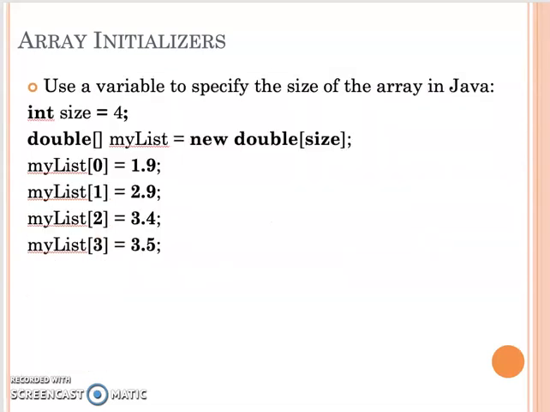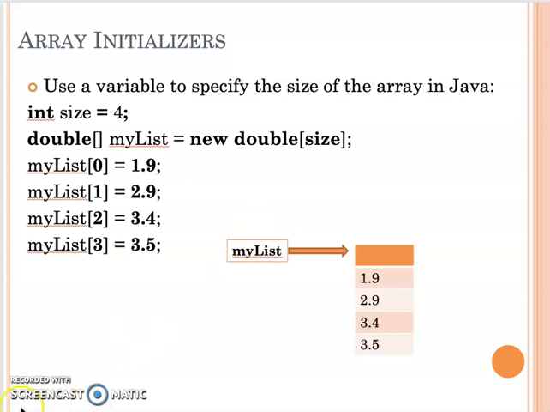So let me show you in the memory what happens. That's how the array object will be stored in memory. You see here we create an array of size 4, so we have 4 double values here. This point is the beginning of the array. So your array object is stored in some place in memory. Then we have the myList variable. What kind of variable is that? It's a double array variable. Then it points to the beginning of the array.